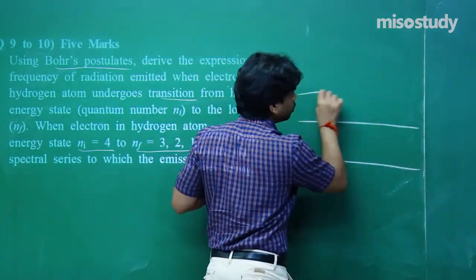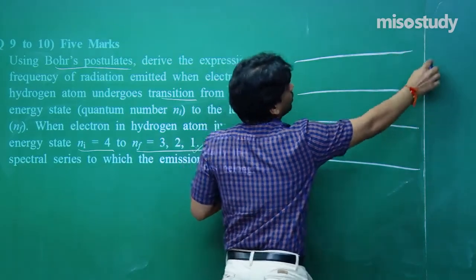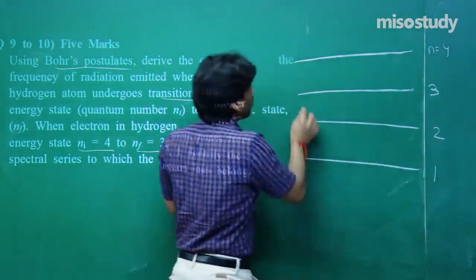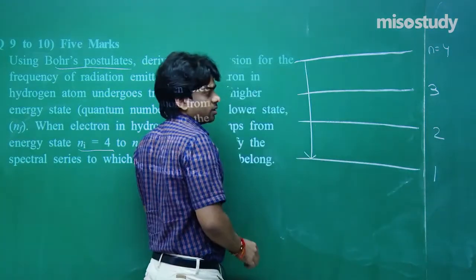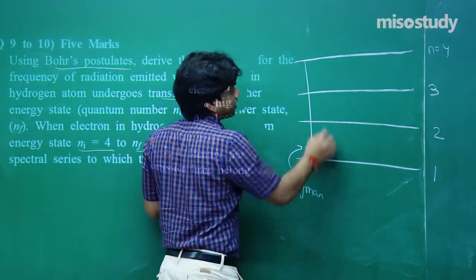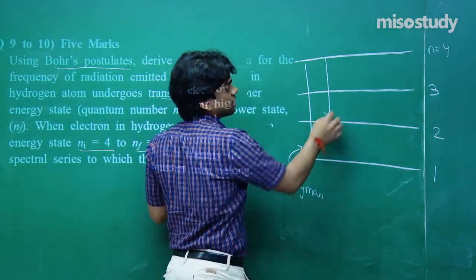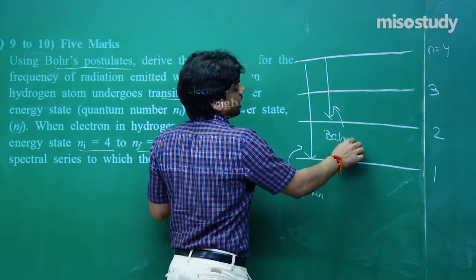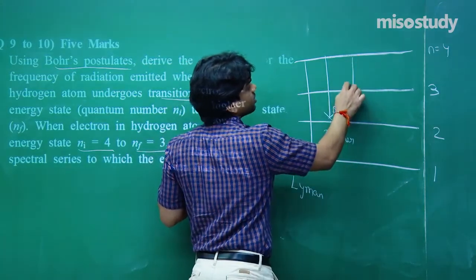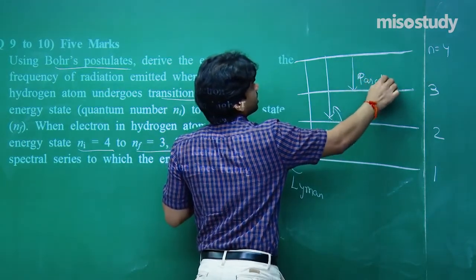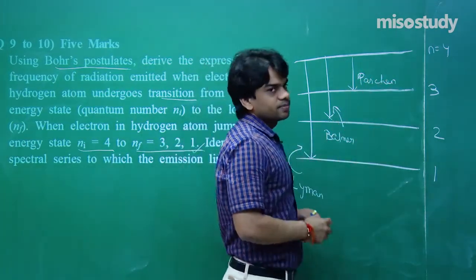N equals 4, 3, 2, 1. When it makes transition to 1, that means we are talking about Lyman series. This second, then we are talking about Balmer series. Lyman, Balmer, and then this is Paschen. These are the series in which it's going to lie.